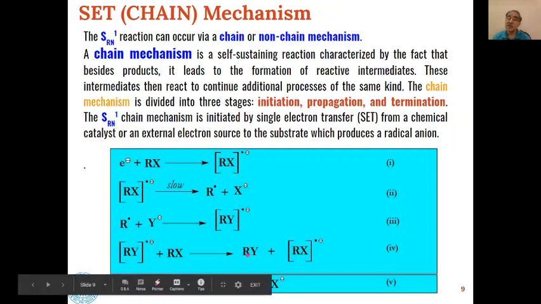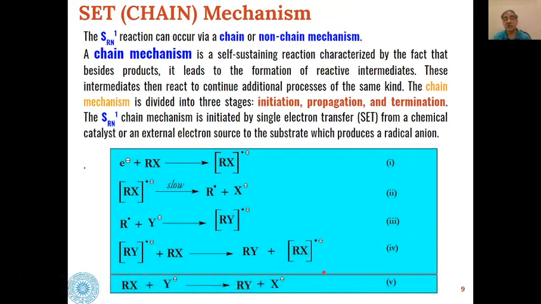RY is the combination of the alkyl radical and the nucleophile, and we will get the product like this. And overall, there is a reaction of alkyl halide with the nucleophile anion, and we will get the product plus the halide ion.